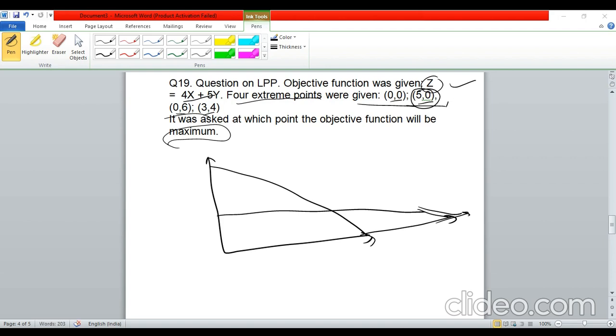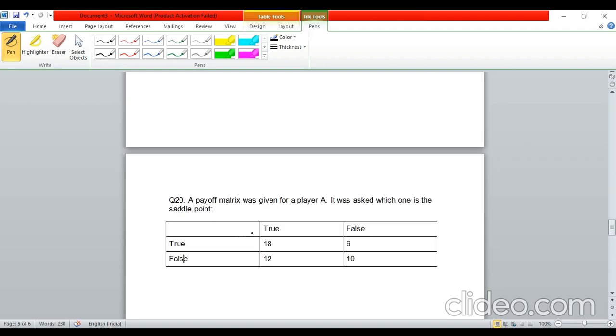Okay, guys, question number 20. This was also a very, very simple question. A payoff matrix was given for a player A, and it was asked which one is the saddle point. So how do we find the saddle point? The saddle point is that point which is lowest in its respective column and highest in its respective row. That is, in the column it should be the smallest, and in its row its value should be the largest. So let us check each of these points.